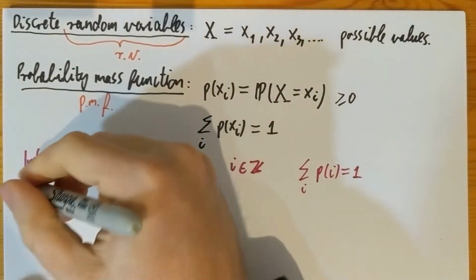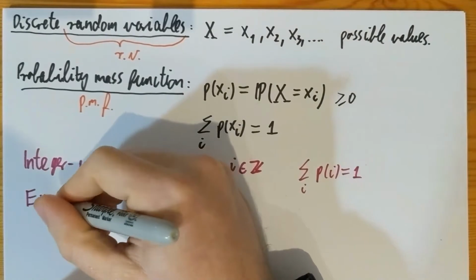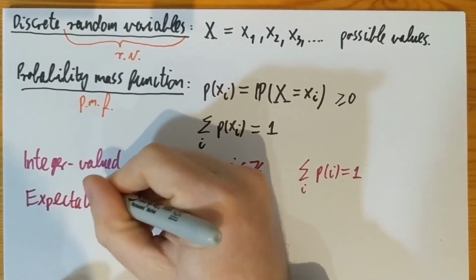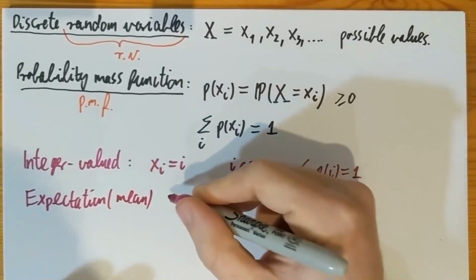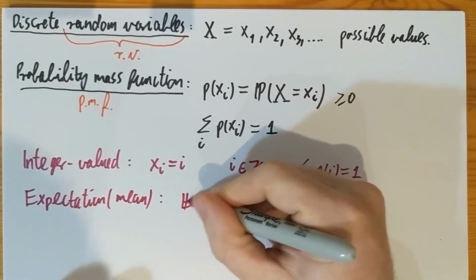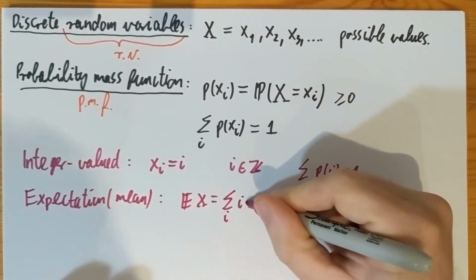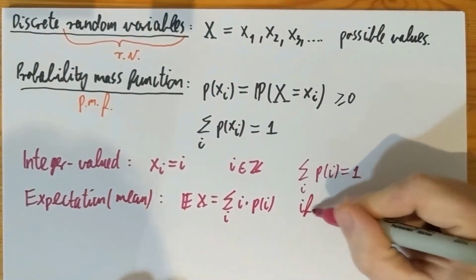If you want to take an expectation of this, and this should be familiar to everybody at this level, expectation, sometimes we're going to say mean of these random variables, is going to be the sum of i times pi, if this sum exists.